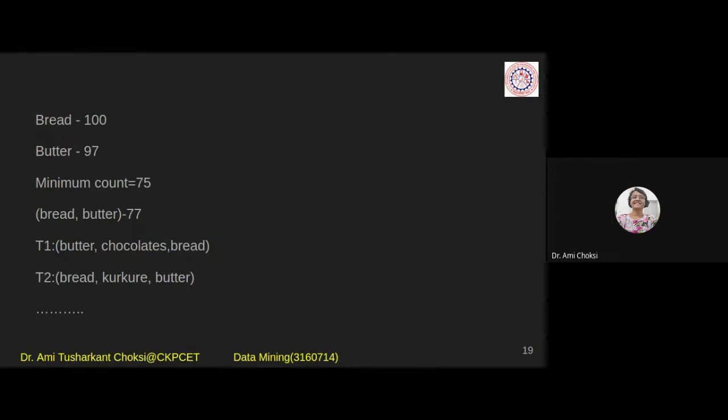When the count is greater than or equal to the minimum count, then you can say that the item is frequent. So this is what is given. Bread is frequent and butter is also frequent. If we have an item like diamond jewelries, will it have this many counts? Obviously not, right? It may have one or two or five, not more than that. So should we consider the association between bread and diamond jewelries? No. This is the logic we are having.